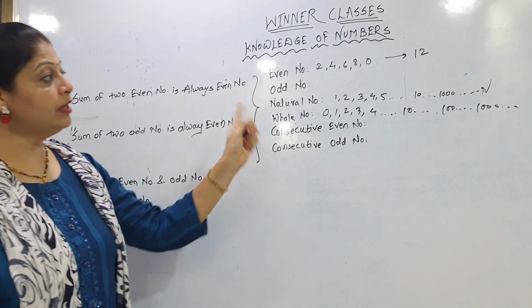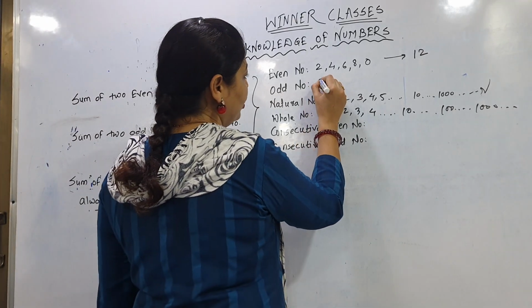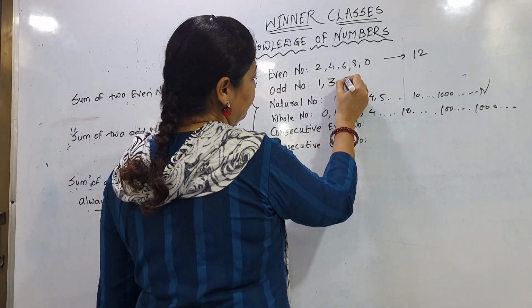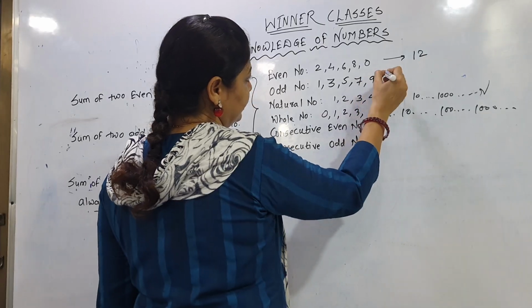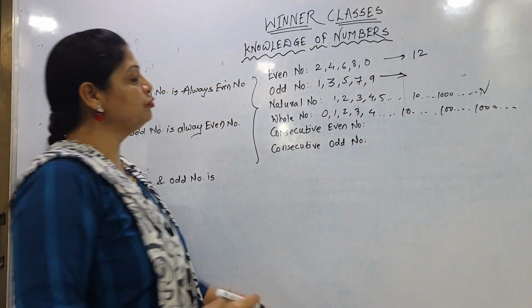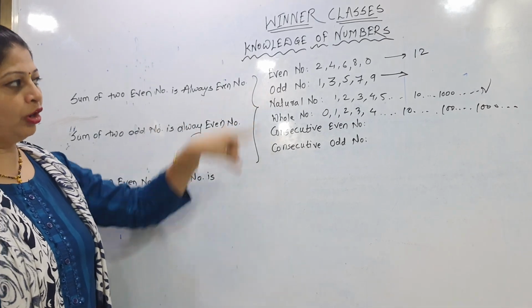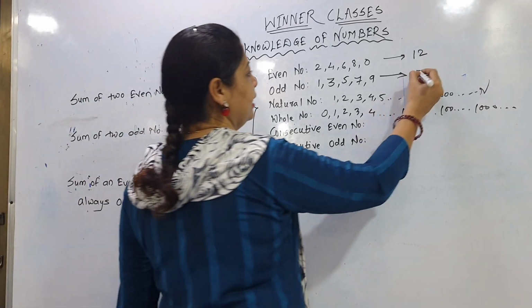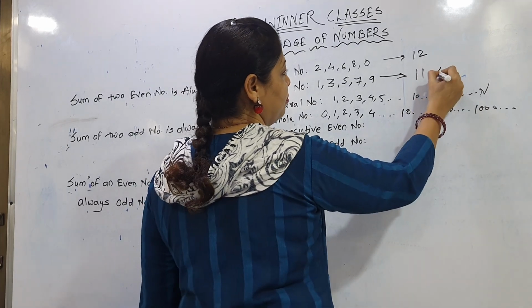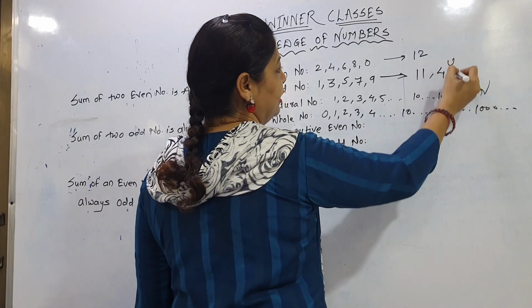Afterward, odd numbers. Odd numbers are those where we find 1, 3, 5, 7, 9 in the unit place of the number, and those numbers are called odd numbers. The example is 11, or for example 41, where the unit place carries 1.